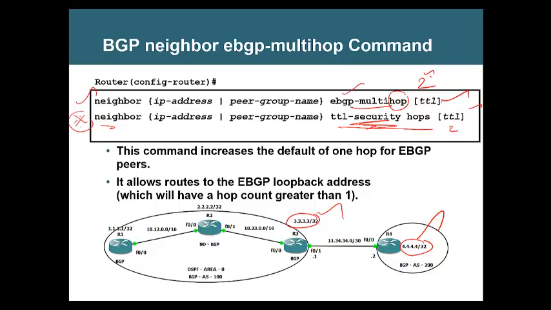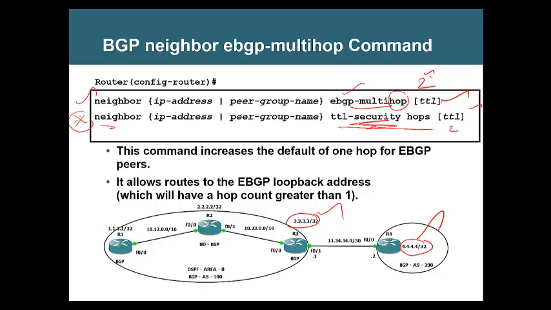The second one focuses on the incoming TTL. Use any one of these commands to form EBGP between routers that are in different autonomous systems using loopbacks.